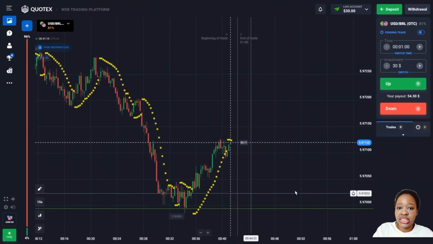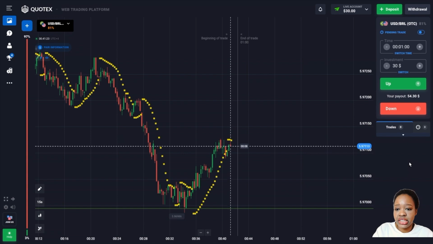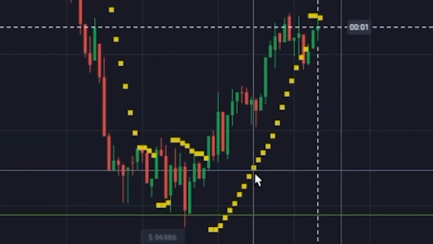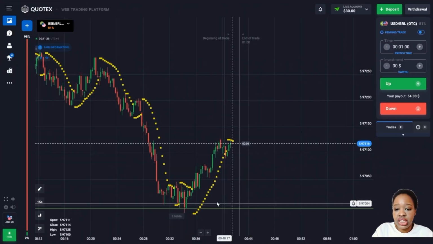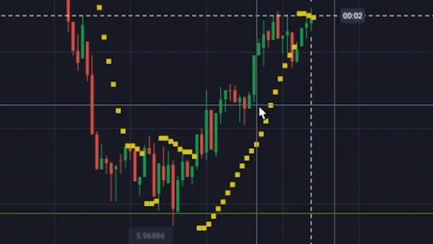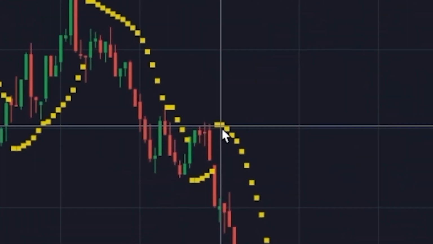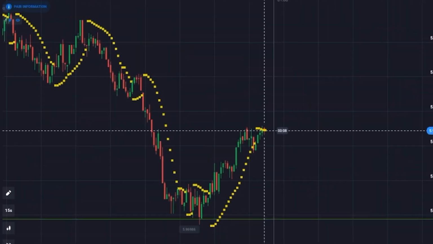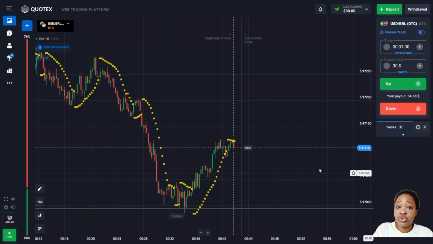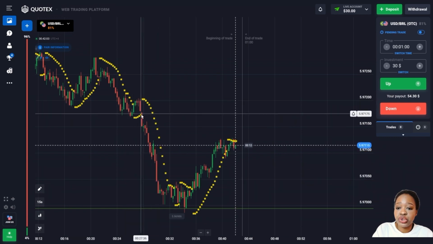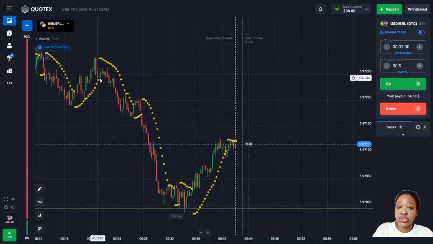So let me get started and explain this trading indicator to you, show you how it works, and perhaps you will like it. So here the parabolic SAR is already connected to the graph with the basic settings. The indicator is displayed in the form of points that you can see here. They appear either under the graph or above the graph. If the points are under the chart, this is a signal of an ascending movement, and if they appear from above, then this is a sign of a downward trend. What is especially valuable is the change in location of the points, which indicates a trend reversal, which you have to pay attention to. This allows me to confidently look for entry points for a transaction.